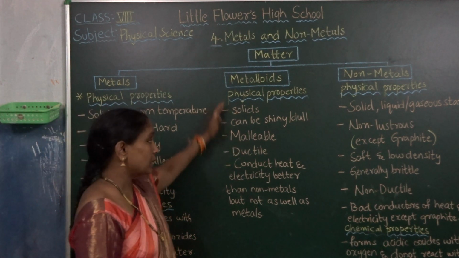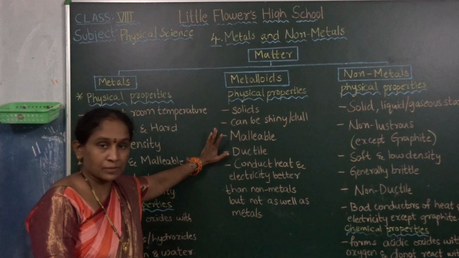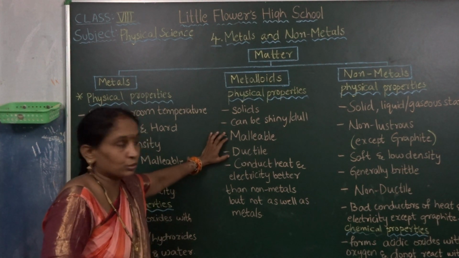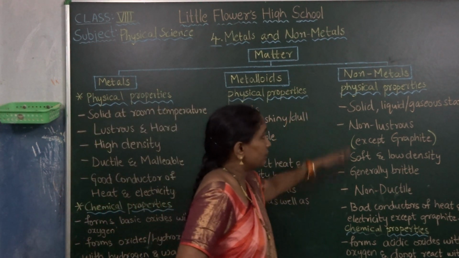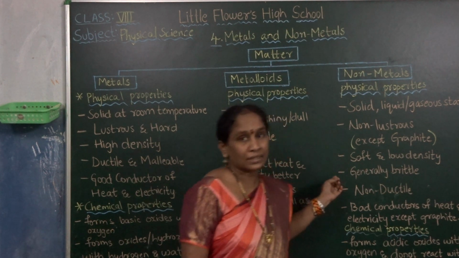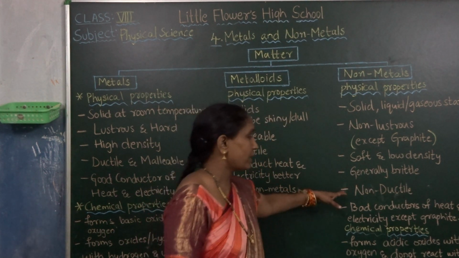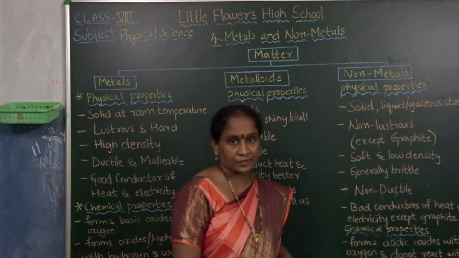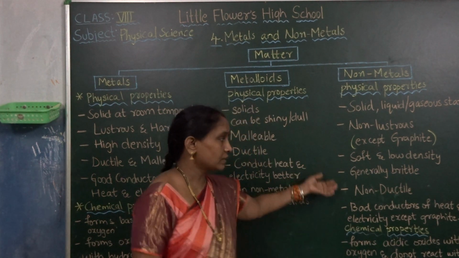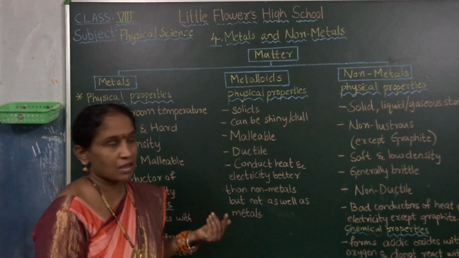Metalloids also contain both these properties, malleable and ductile. Non-metals are non-ductile; we cannot prepare wires or thin sheets from them.